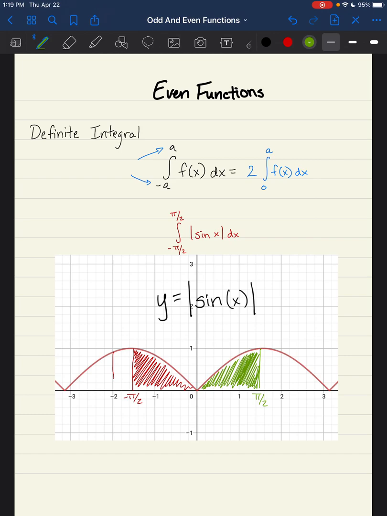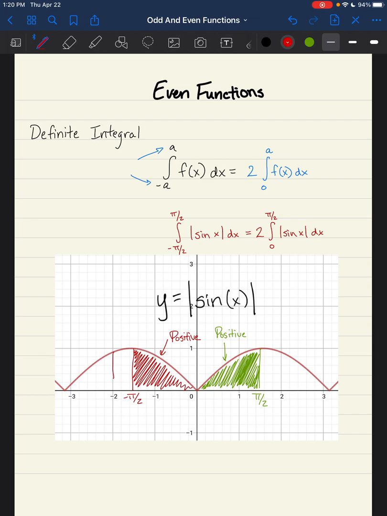If you notice, again, that symmetry makes it so that both of these are the same size. Well, in this case, this part is positive because it's above the x-axis. And this part is also positive because it's above the x-axis. So in this case, they're going to have the same sign. They're both positive or they're both negative. So that means that I can just take one and double it, and it gives me the correct answer here. So like I said, what we could do is take 2 times the integral from 0 to pi over 2 of the absolute value of sine x dx, and we should have our nice pretty little answer right there.